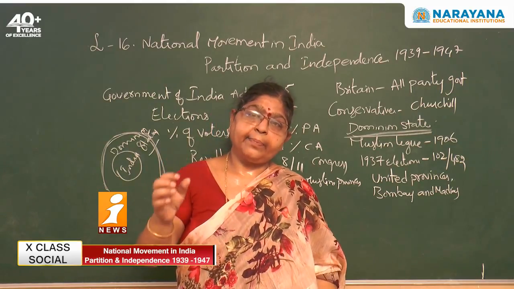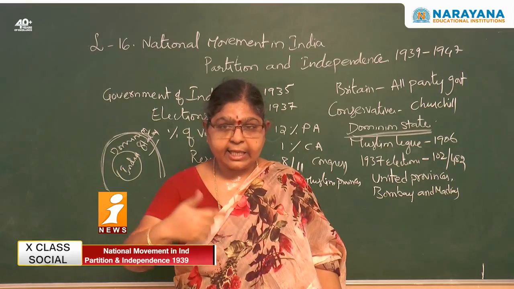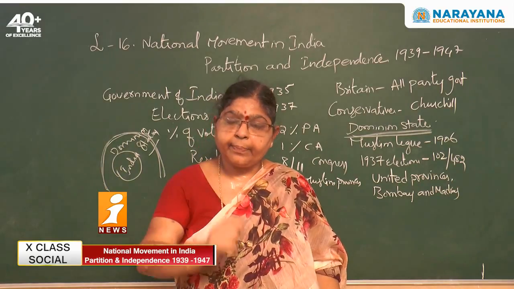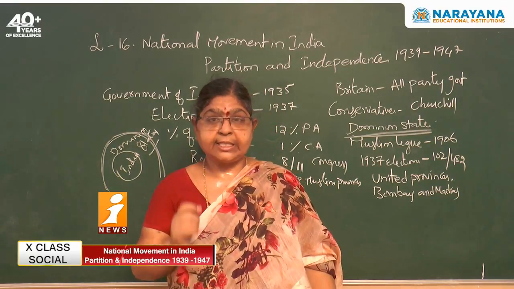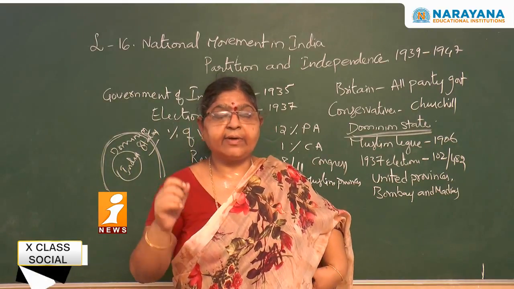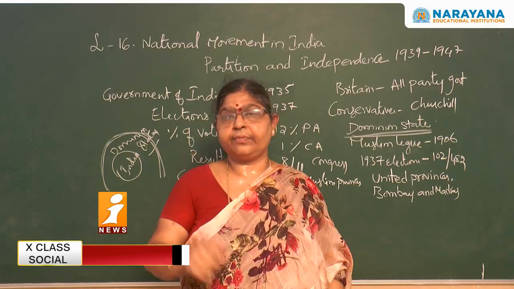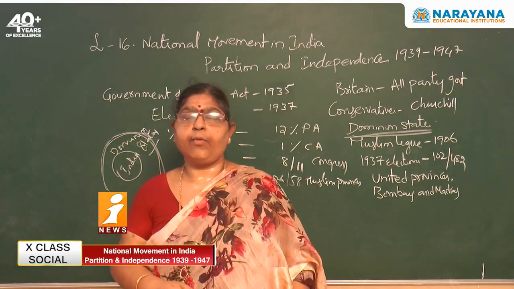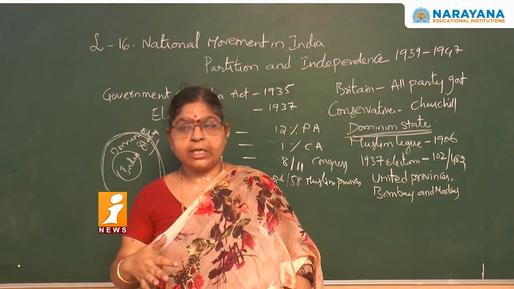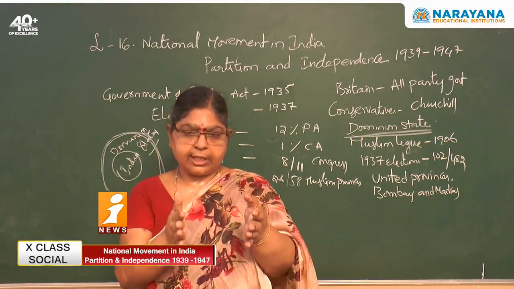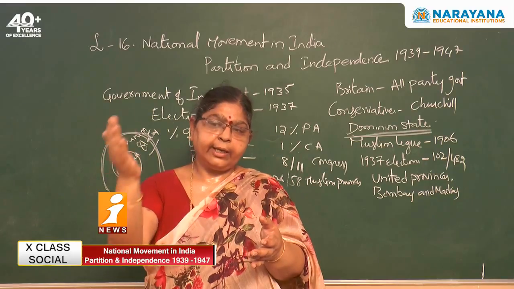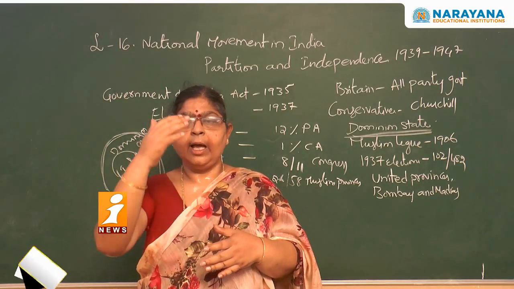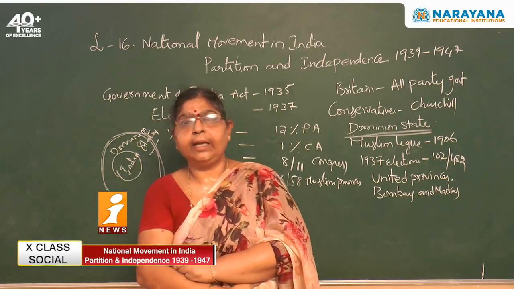But when they were representing in the United Provinces, they started saying that we want separate seats for the Muslims to represent the interest of the Muslims. See here, we want separate seats for the Muslims to represent the interest of the Muslims. Means what? They wanted reservations. When certain seats are reserved for the Muslims, the Muslim people will give their votes to the Muslim League. Then the Muslim League also can win, and like that they can represent the Muslim interest in the assembly.